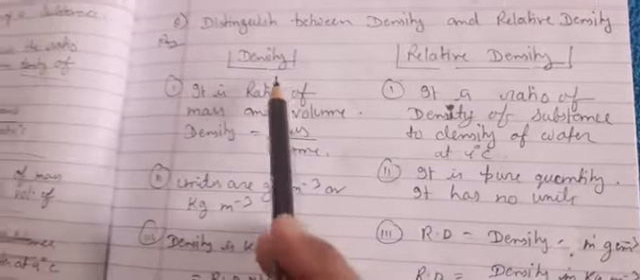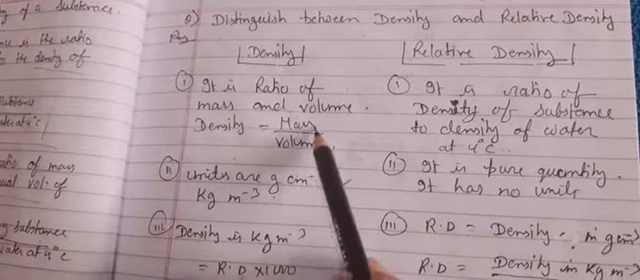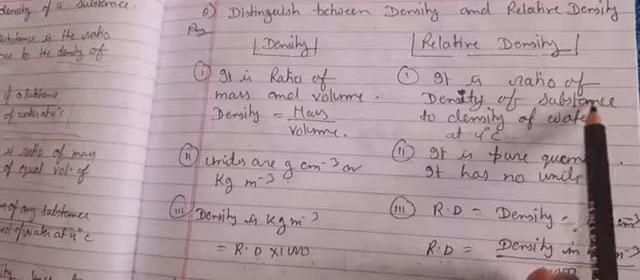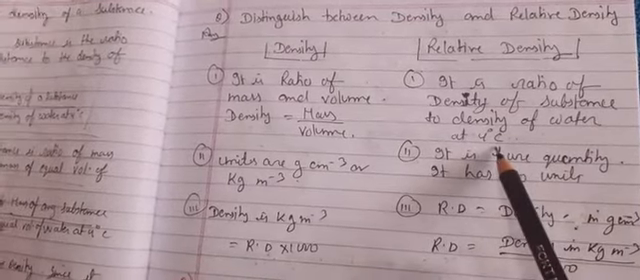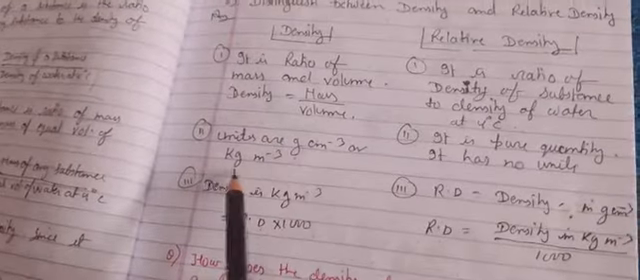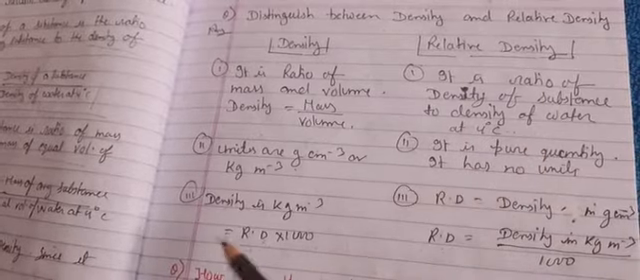Fine, children? Now, what is the difference between density and relative density? Density is the ratio of mass and volume. You better know this formula: density is equal to mass upon volume. And what is the formula of relative density? It is the ratio of density of a substance to density of water at 4 degrees Celsius. You may write it as a formula also. The unit of density is gram per centimeter cube or kg per meter cube. Relative density has no unit because it is a pure quantity.